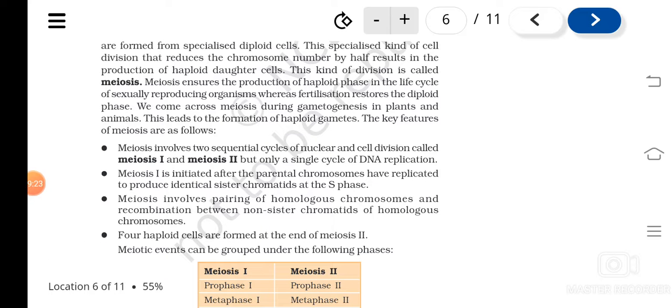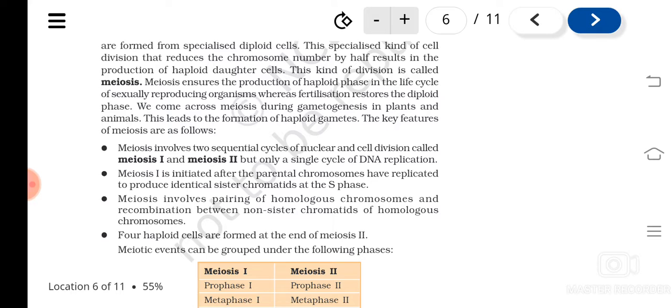Meiosis involves again meiosis 1 and 2, okay, in a single cycle of DNA replication. Understood? And meiosis 1 is initiated after parental chromosomes have replicated. Okay, we have learned that in S phase the DNA replication takes place, isn't it? And they produce what? The identical sister chromatids.